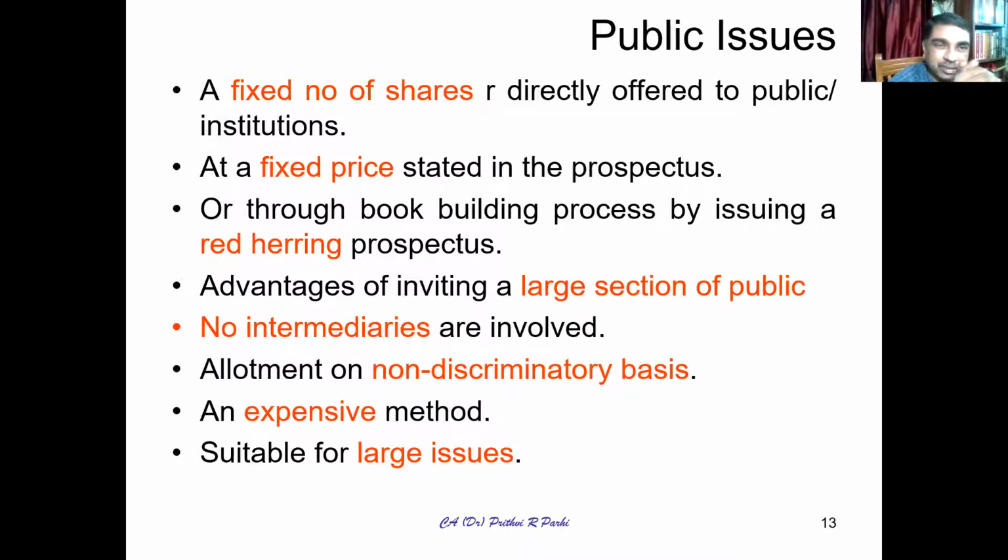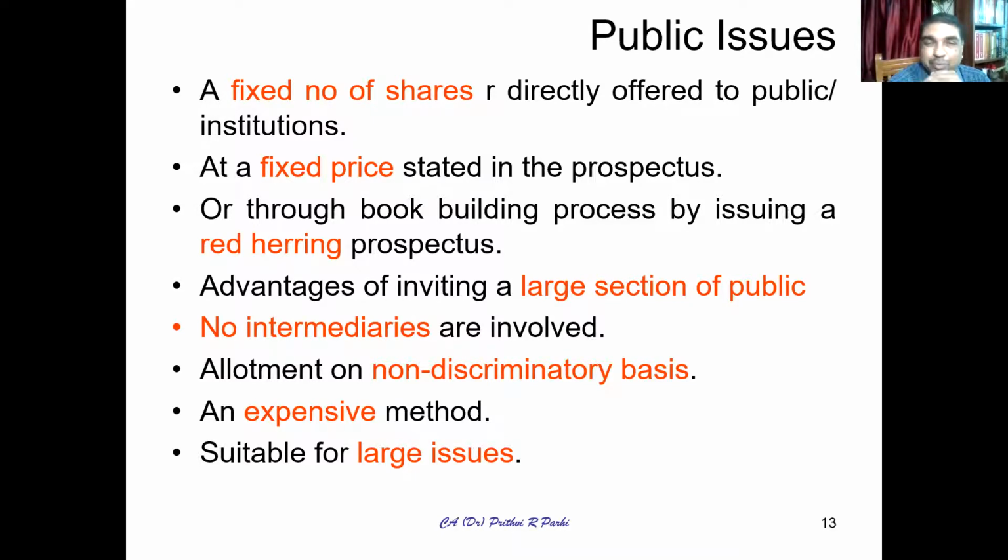So a member of the public or an institution can buy shares directly at a fixed price, which is stated in the prospectus. The prospectus must be stating that this many shares at this price are offered. That is the normal issue we are talking about.